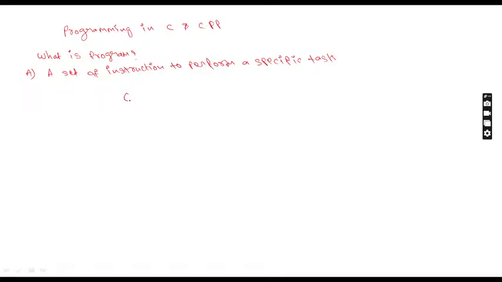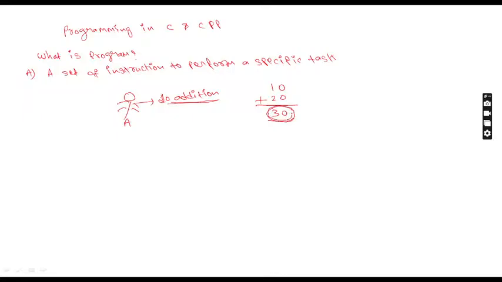Suppose there is one student here, and I have given one task to the student. I said, do the addition of two numbers. One problem I gave. The student's name is A. I said, do the addition of two numbers. The moment I said this to A, he took two numbers, like 10 and 20. After that, he added these two numbers: 0 plus 0 is 0, and 1 plus 2 is 3. So the final answer is 30.